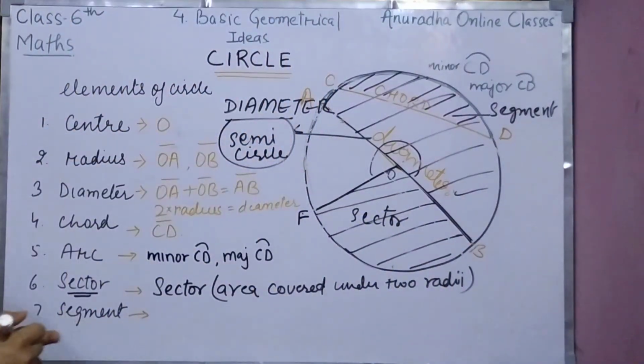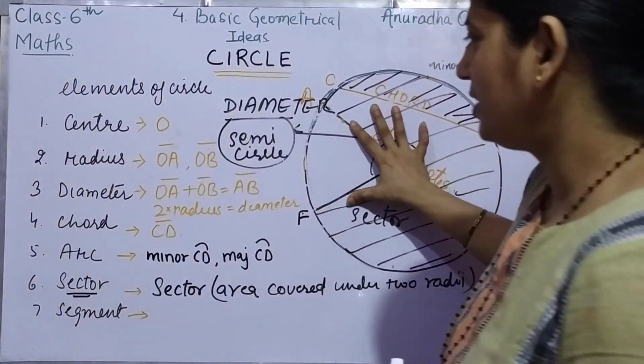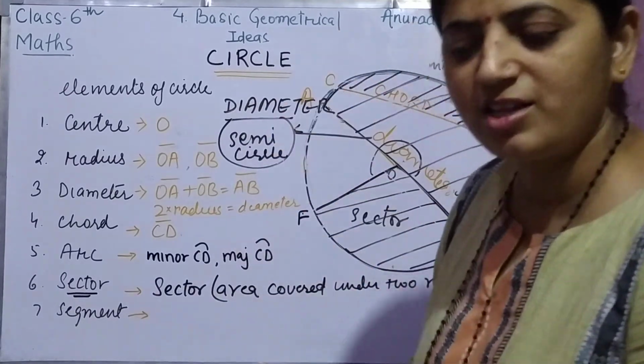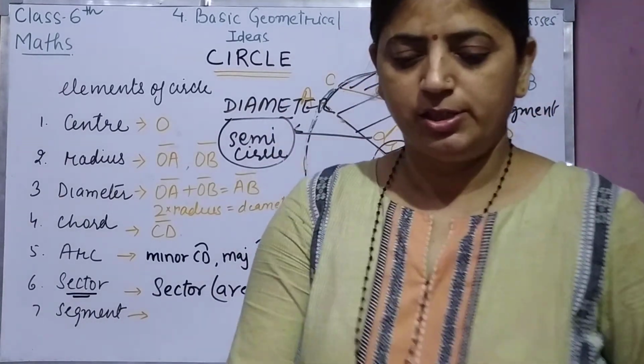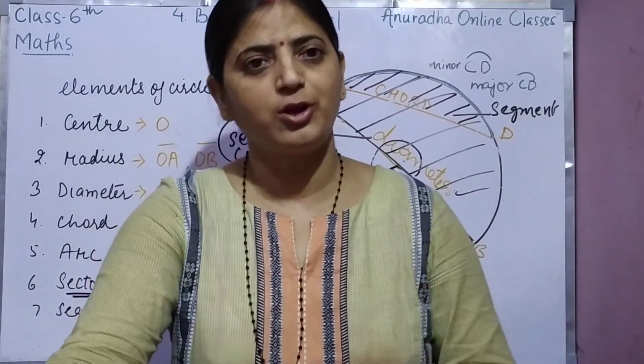Okay. One more thing is there. What is interior and what is exterior of the circle? Interior of the circle जो circle के अंदर है, and exterior means what is outside the circle, that is exterior of the circle. So children, all the important things about circle I just told you.